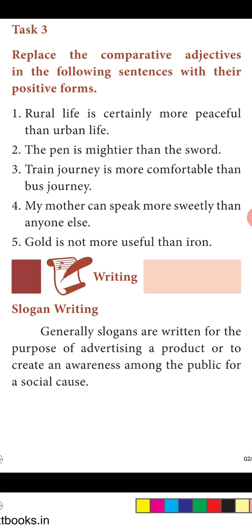Urban life is not as peaceful as rural life. So certainly also we can use, certainly not as peaceful as rural life. So identify the type first, then use accordingly. Here we cannot use the superlative form, for this type of sentences.